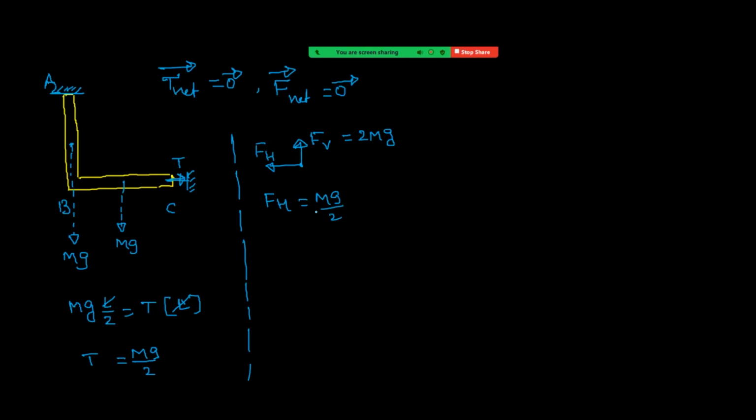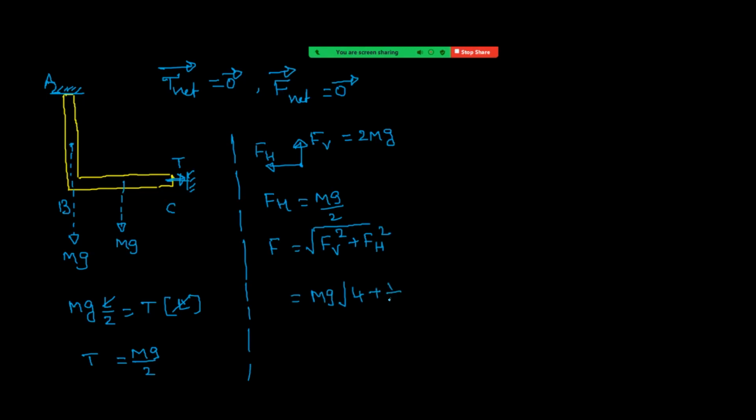So now he is asking what is hinge reaction. That means we have to find resultant. So it is now square root of sum of the squares. Right? So it is now, I can take mg outside. Square root of 2 square, it is a 4.